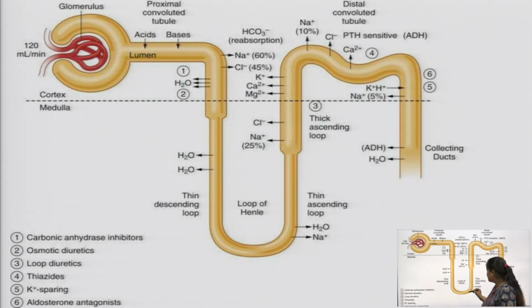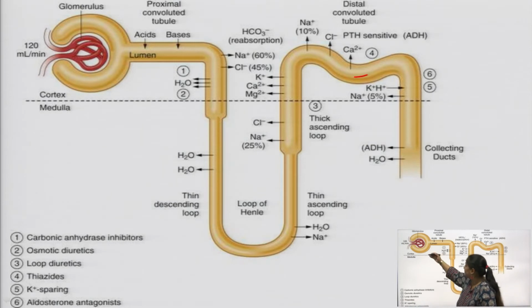Again, this loop goes upward here, so this will be called the thin ascending loop of Henle. Then this thick part will be called the thick ascending loop, which goes on, and this part is called the distal convoluted tubule, and at the last it is called the collecting duct.